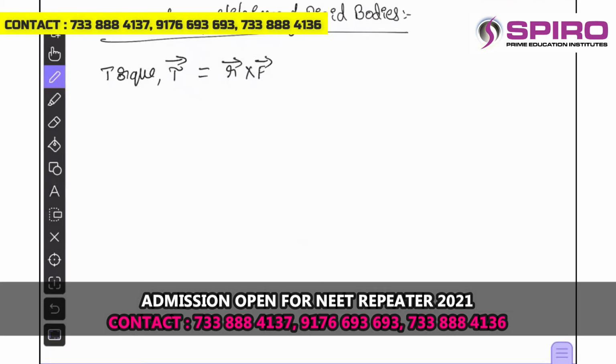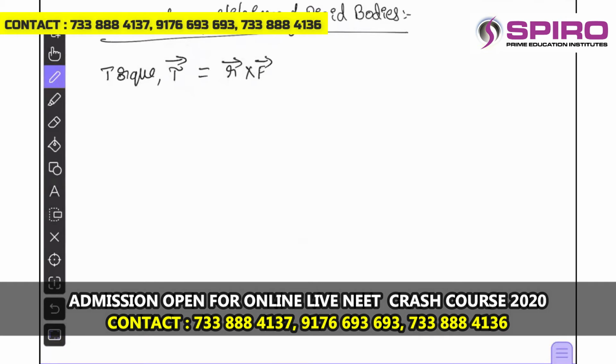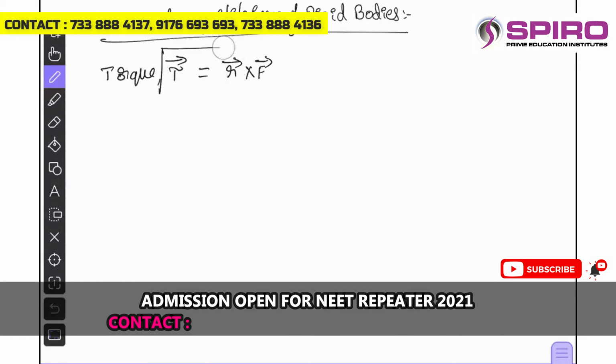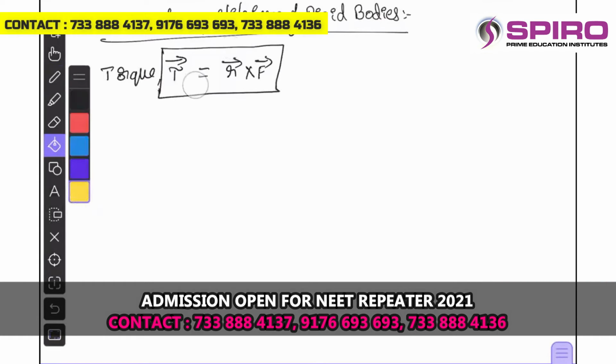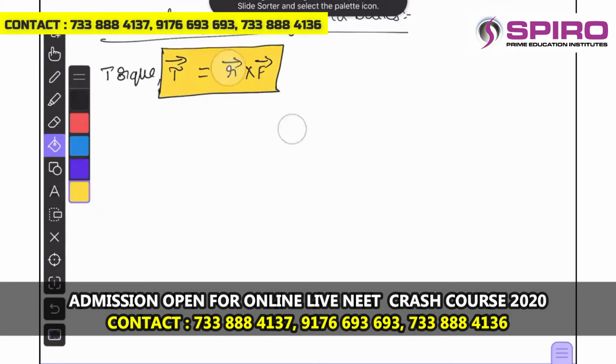This is the torque. So the torque is the cross product of r bar and f bar. The basic idea of the torque is tau bar is equal to r bar cross f bar. R bar is the position vector.